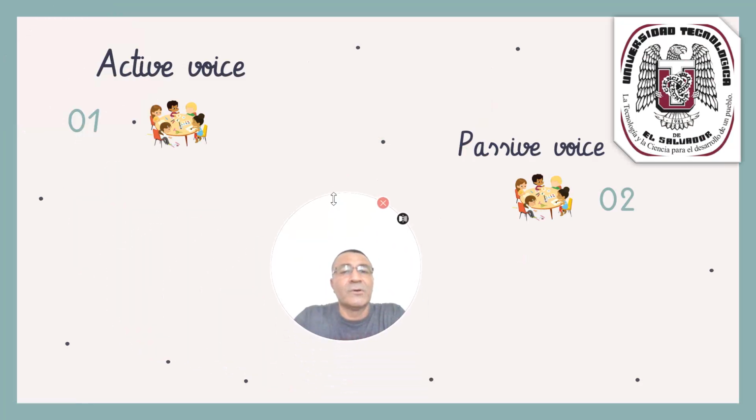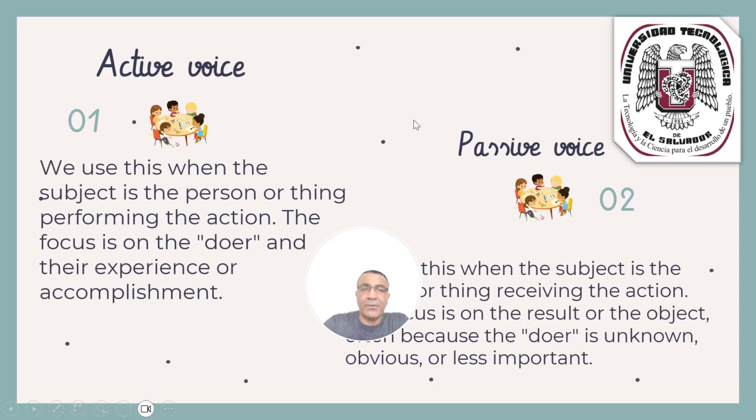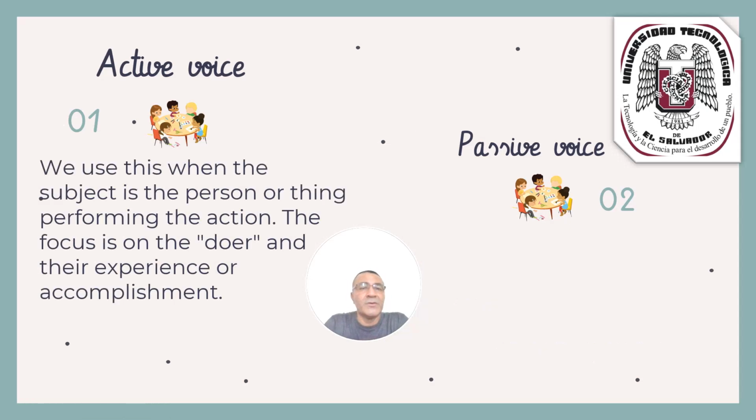Also, we need to know about the active voice and passive voice. What is the meaning? Active voice, we use this when the subject is the person or thing performing the action.